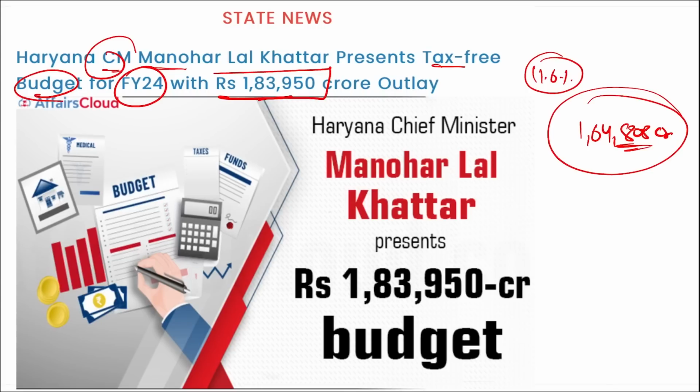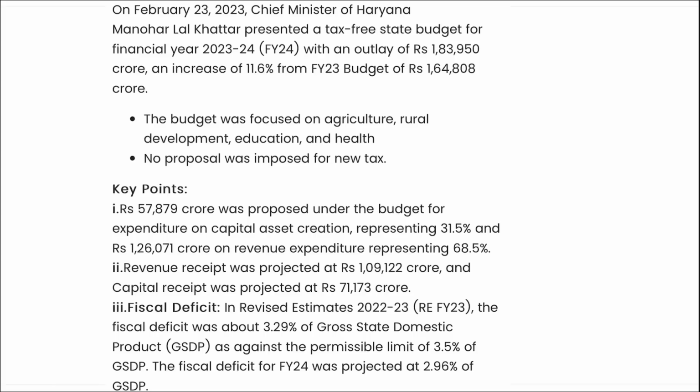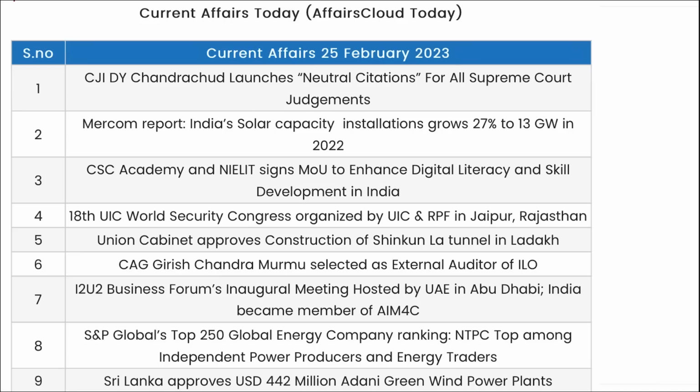Here the budget was focused on agriculture, rural development, education and health, and no proposal was imposed for new taxes. So you can see from earlier, for fiscal year 23 it was 1,64,000, and now for fiscal year 24 the budget has been increased by almost 11.6% to 1,83,000.